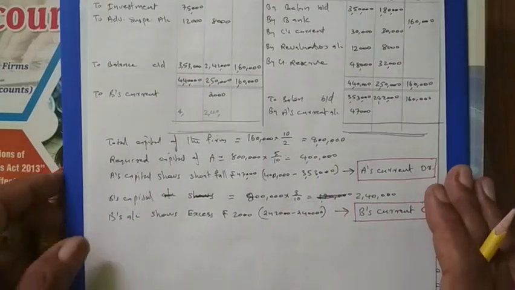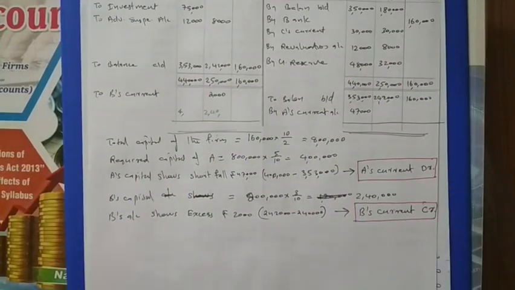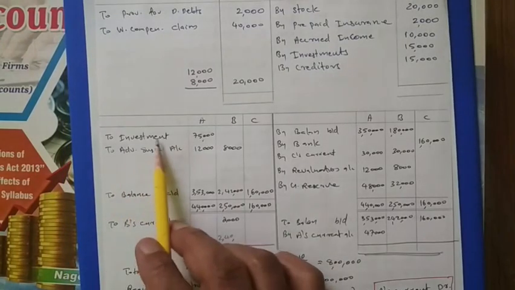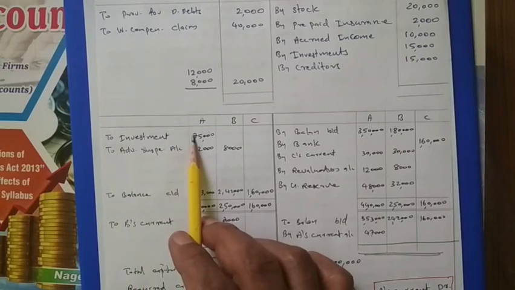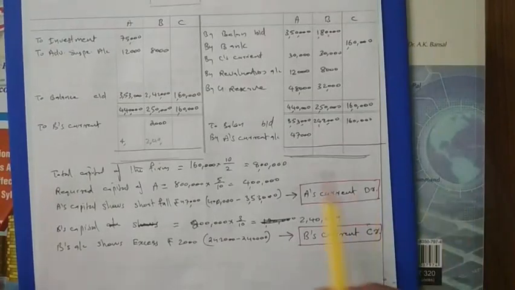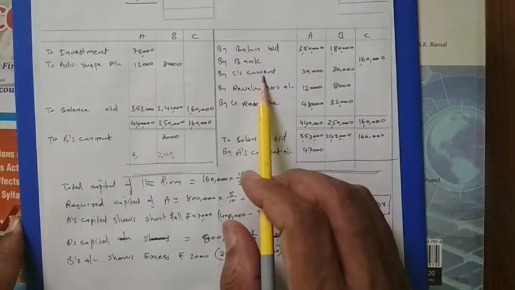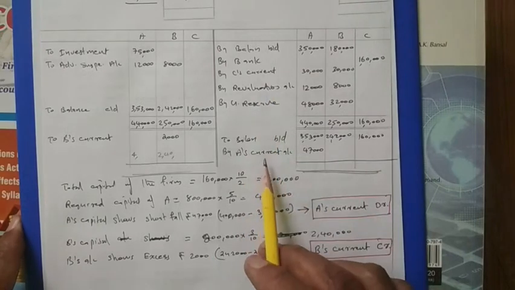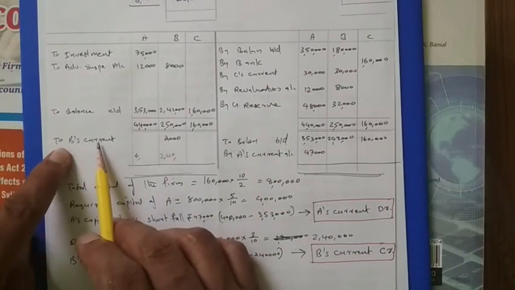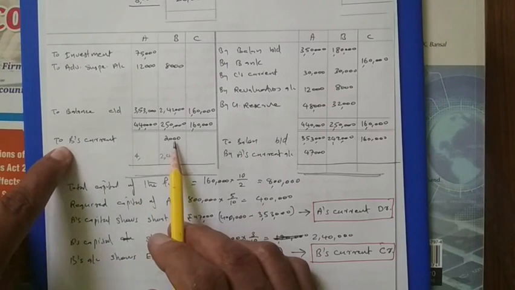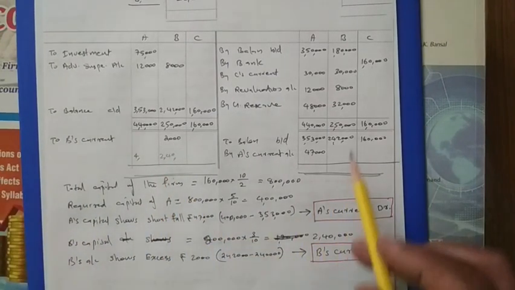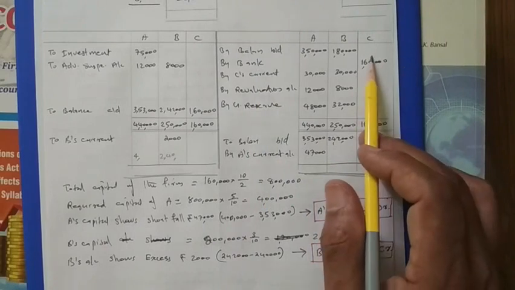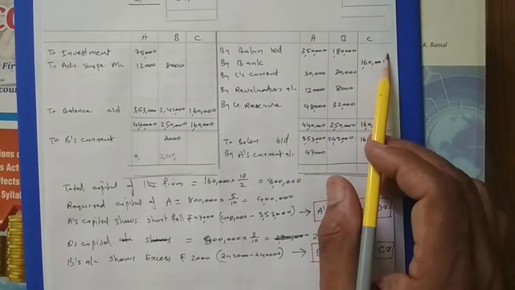And you make the balance sheet. The balance sheet I am not making here. Remember, investment we already transferred to the capital account, so don't take the investment in the new balance sheet. Then this is to the current account. Here C's current account we debited, and here A's current account we debited. Both will come on the asset side of the balance sheet. To B's current account is written; this will come on the liability side. Then the bank account will increase with only this amount: the old bank balance plus this much only we are increasing.